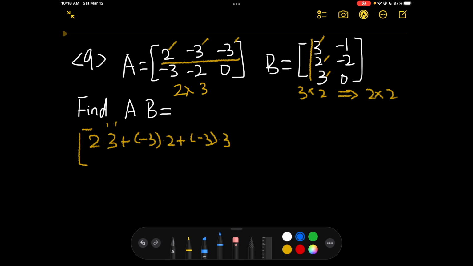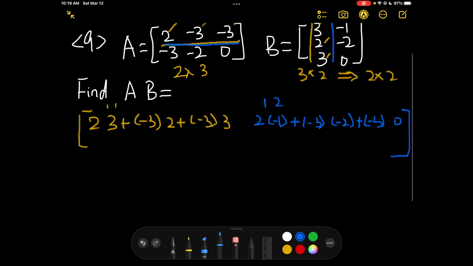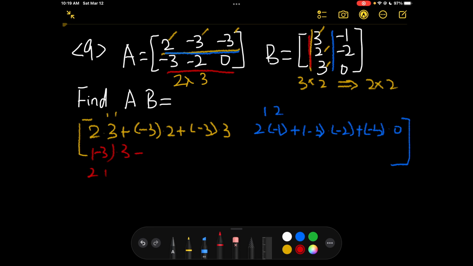And this is going to be the first row and the second column. So we're using the first row of the first matrix and the second column of the second matrix. That's going to be 2 times negative 1 plus negative 3 times negative 2 plus negative 3 times 0. And then for the second row, first column, negative 3 times 3 plus negative 2 times 2 plus 0 times anything, which is 0.